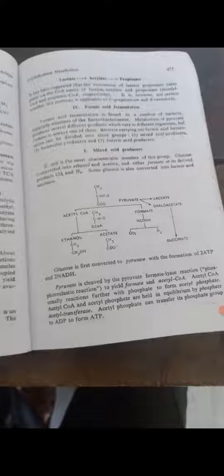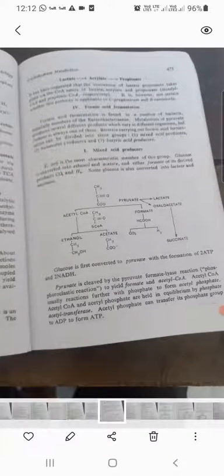In E. coli, the most characteristic member of this group, glucose is converted into ethanol and acetate, and either formate or its derived products, carbon dioxide and hydrogen. Some glucose is also converted into lactate and succinate. Now, pyruvate converts into lactate, succinate, ethanol, acetate, and formate. All these are produced from pyruvate.